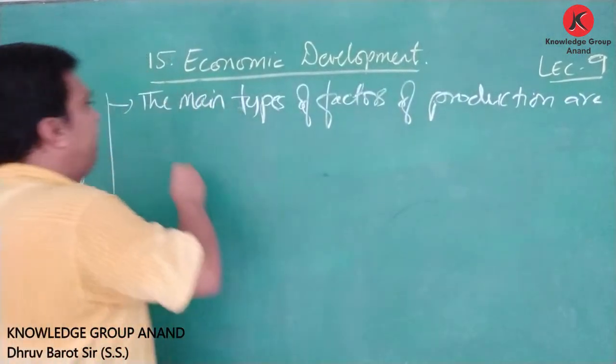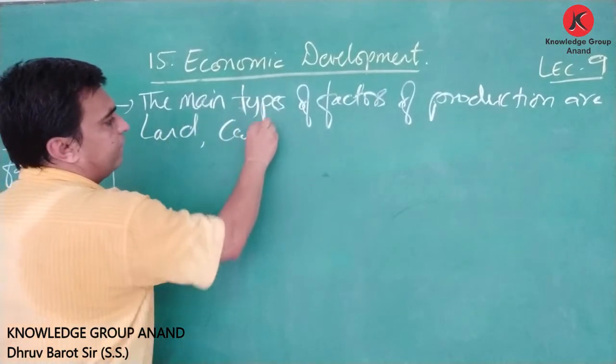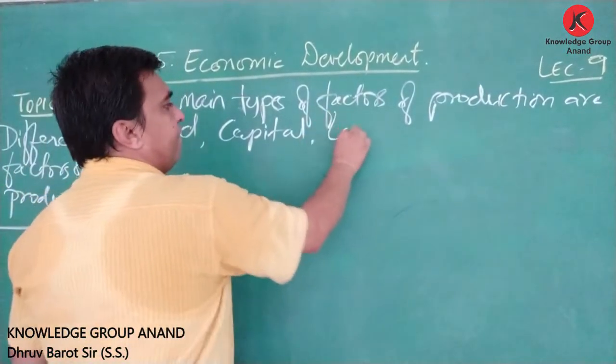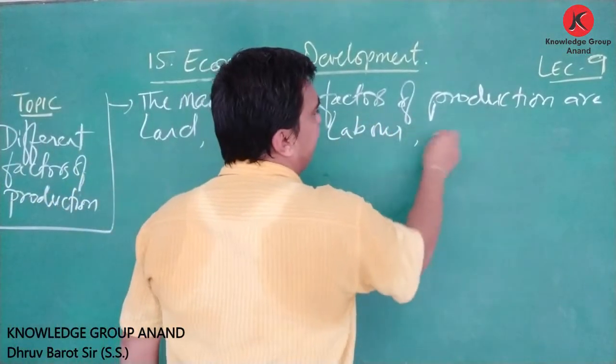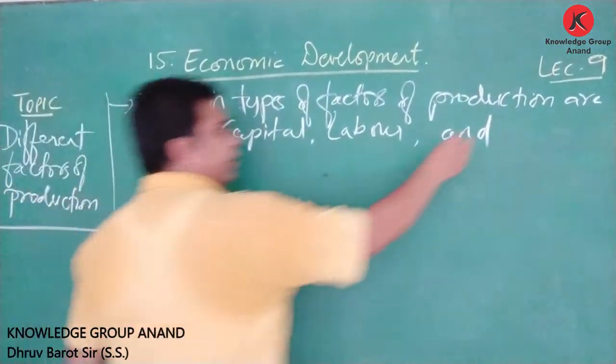are land, capital, labor and entrepreneur.